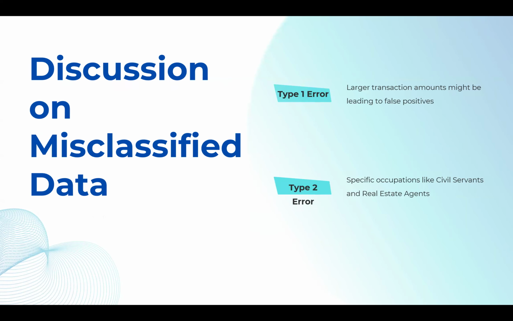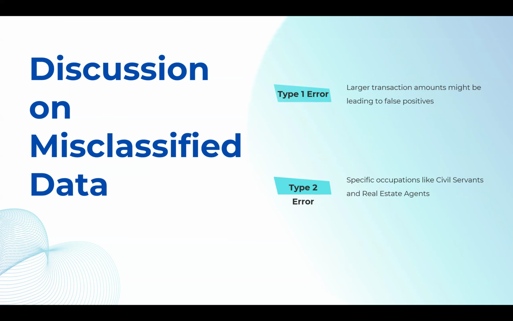In our analysis, we identified and examined the misclassified samples by comparing predicted and actual outcomes, revealing that type 1 errors are associated with a higher transaction amount, suggesting larger transactions might lead to incorrect positive predictions.